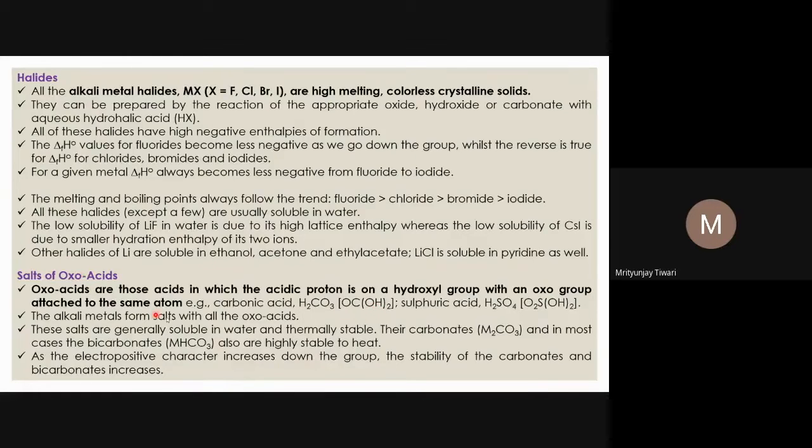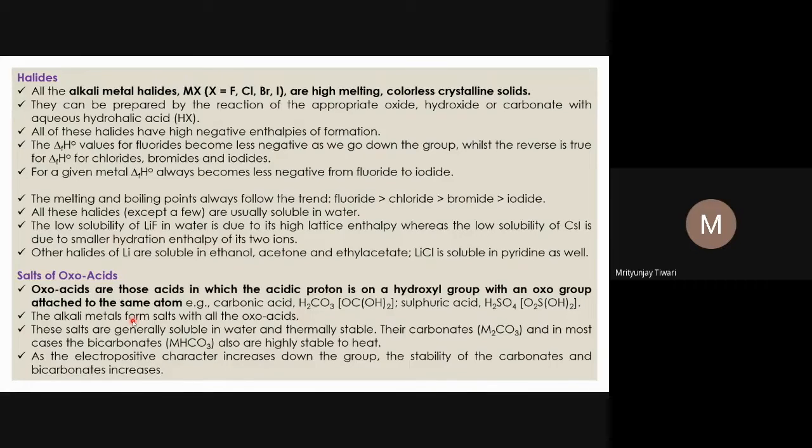And so the alkali metals form salts with all the oxo acids because they are all basic. All these metals are basic in character. They can easily provide electrons, and this is the basic character. So what does basic character mean? These metals have only one electron, and they try to give this electron during the reaction. This electron donating tendency means interacting with electron rich species.